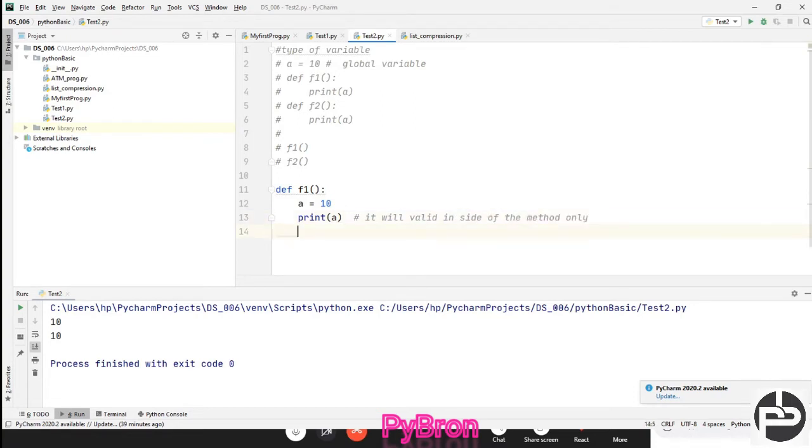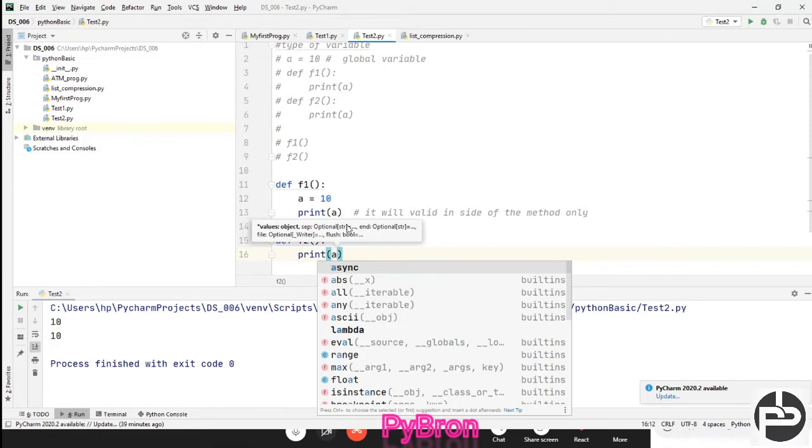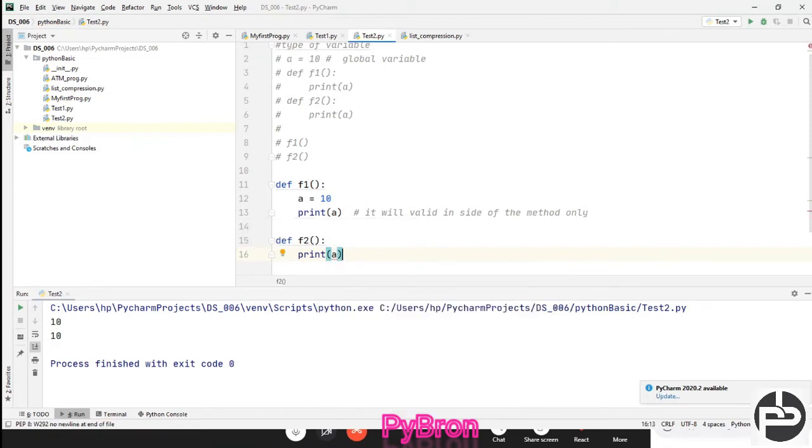Outside of the method there is no scope. Again I create another function, def f2, and if I want to access that a here, I am not able to access it. I am getting an error, it's invalid, because this variable is defined inside a method, so its scope is inside that function only. Outside of the function you cannot fetch this variable, and you will get an error.